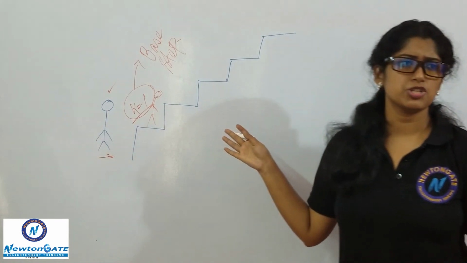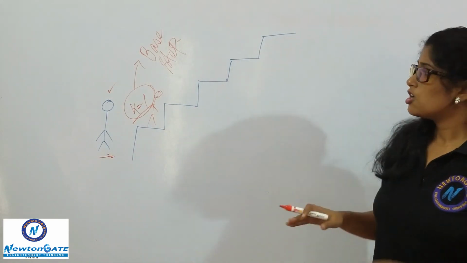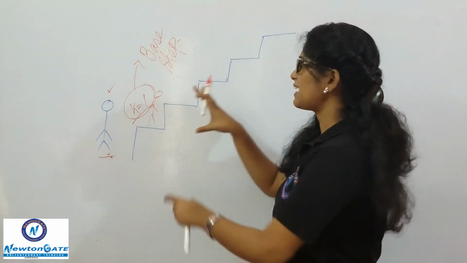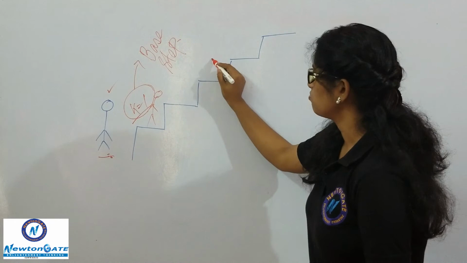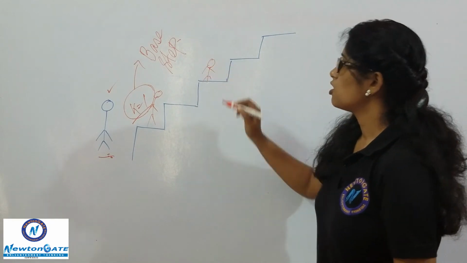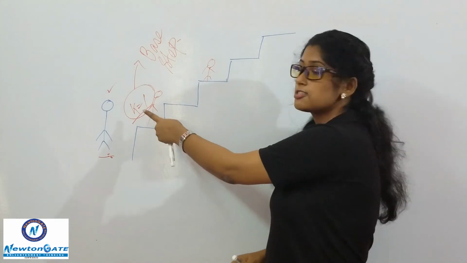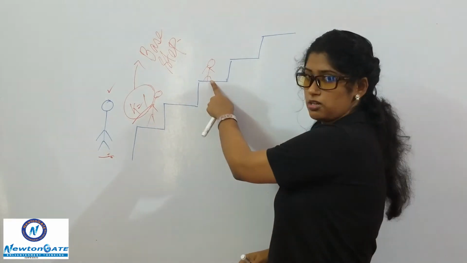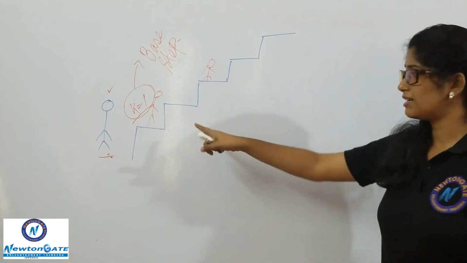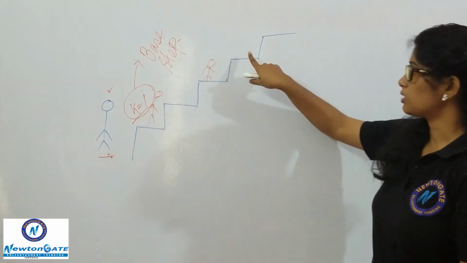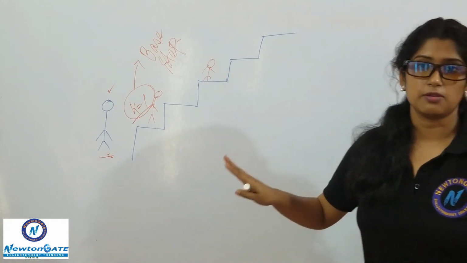Now, how will I be sure that yes, he has climbed from here to here? So, what I will do, I will take any kth step, any one step, maybe this one. I am taking it. I have to make sure that this person is climbing from here till here. K is random. You can take the second step as well, you can take this also. K is any random step.